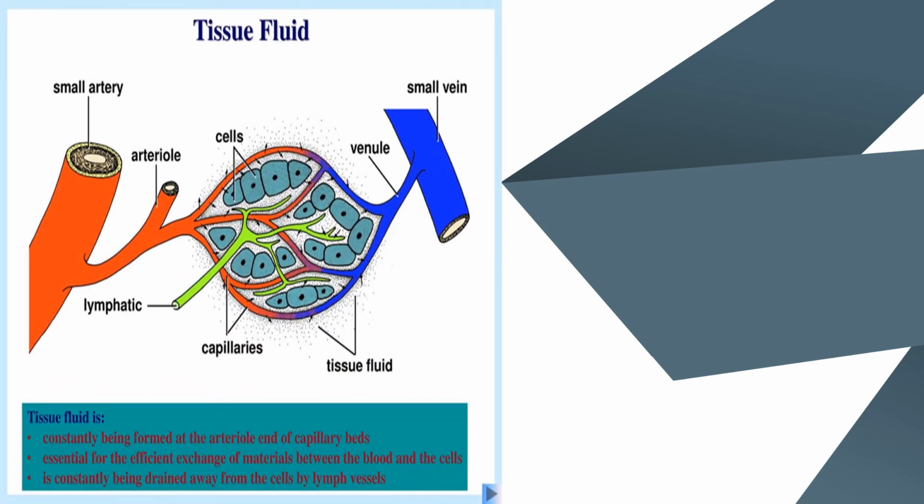This is the diagram. In between the cells, you are seeing some dot structures. They are the tissue fluids. These tissue fluids are constantly formed at the arteriole end of the capillary beds, and it is essential for the efficient exchange of materials between the blood and the cells. It is constantly drained away from the cells by lymph vessels. Arterioles are nothing but the branches of arteries.